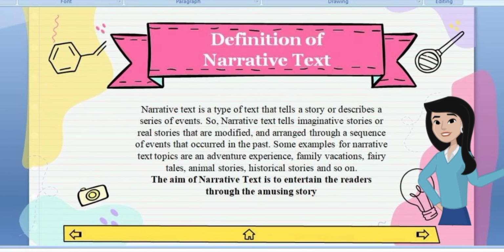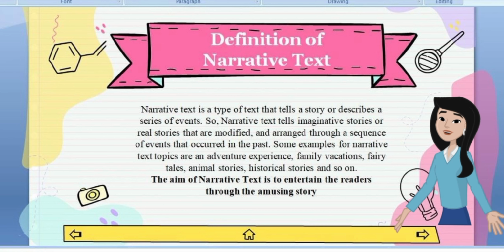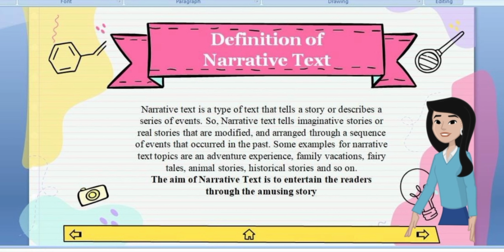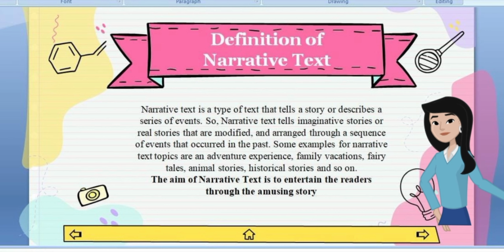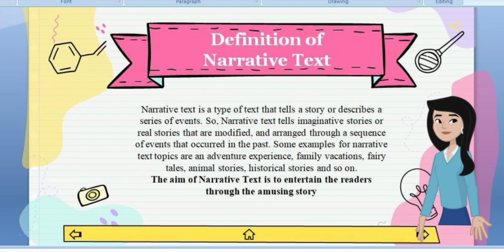Narrative text is a type of text that tells a story or describes a series of events. So, narrative text tells imaginative stories or real stories that are modified and arranged through a sequence of events that occurred in the past. Some examples for narrative text topics are an adventure experience, family vacation, fairy tales, animal stories, historical stories, and so on.